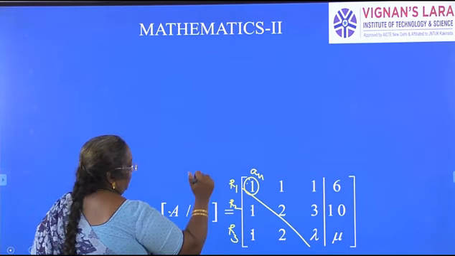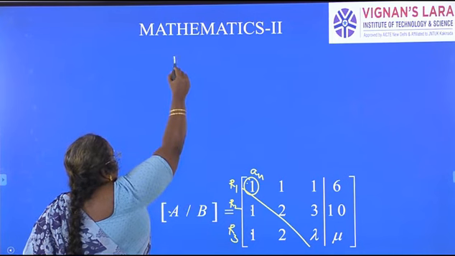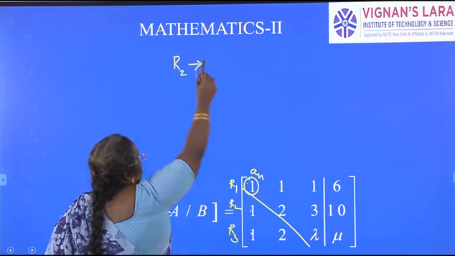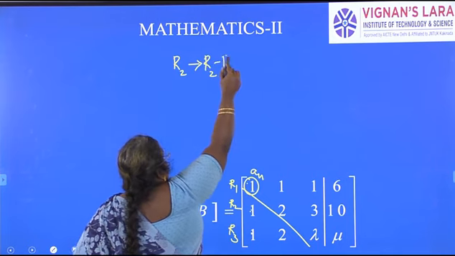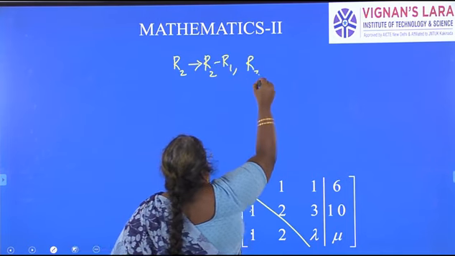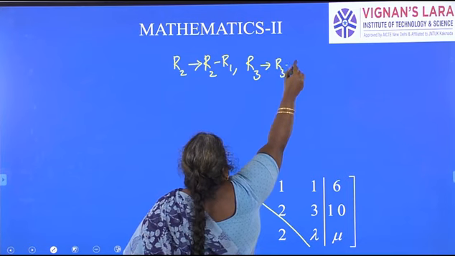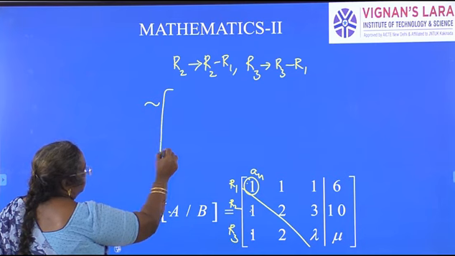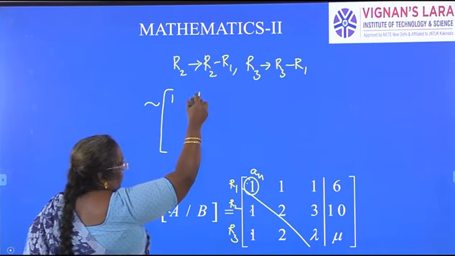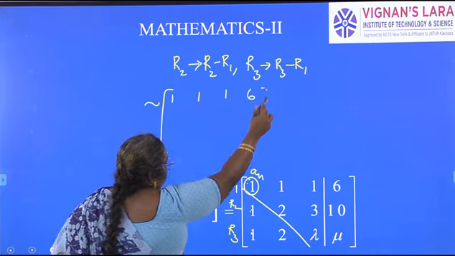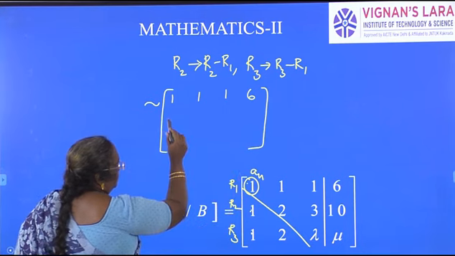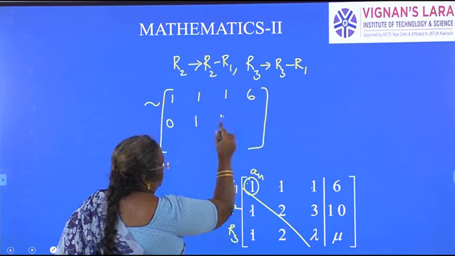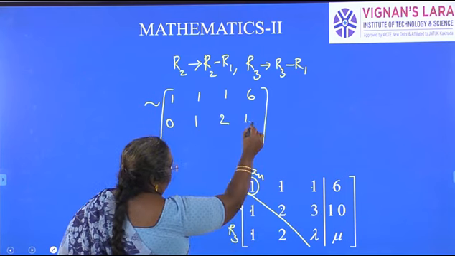So using A11, I have to change R2. R2 changes to R2 minus R1, R3 changes to R3 minus R1. Now you see how the augmented matrix will be changed. No change in the first row, 1, 1, 1, 6. 1 minus 1 is 0, 2 minus 1 is 1, 3 minus 1 is 2, 10 minus 6 is 4.